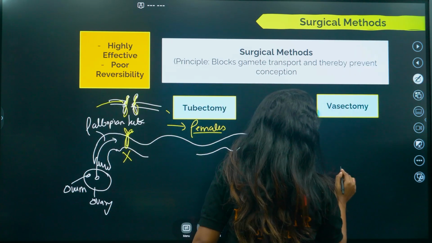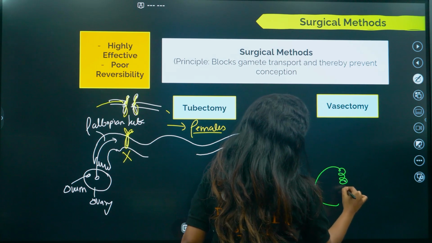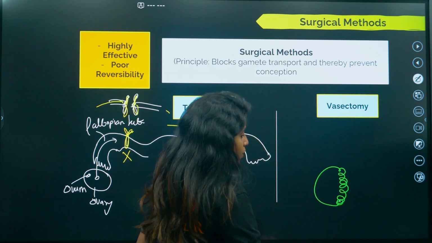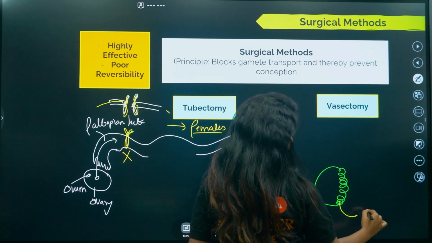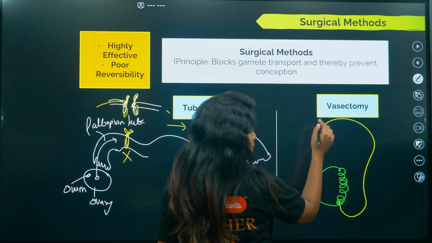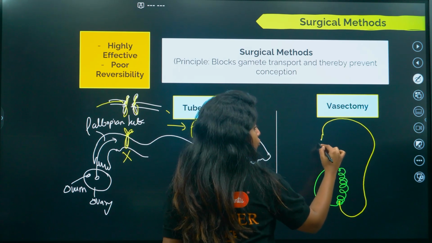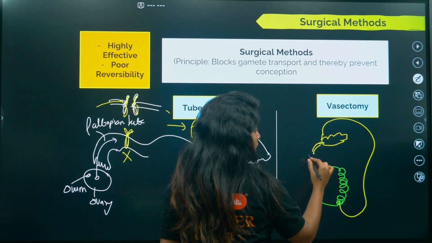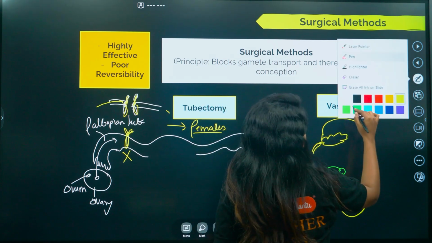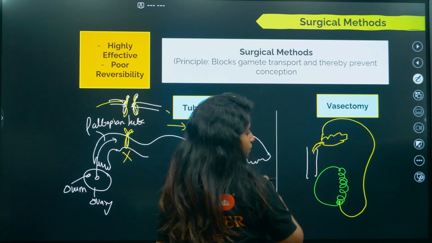So you know there is the testis and there is the epididymis which carries the sperm, and after the epididymis comes something which is known as what? Vas deferens, which carries the sperm to the seminal vesicle, and all of them open into the ejaculatory duct, and then it opens into the urethra and everything that happens.